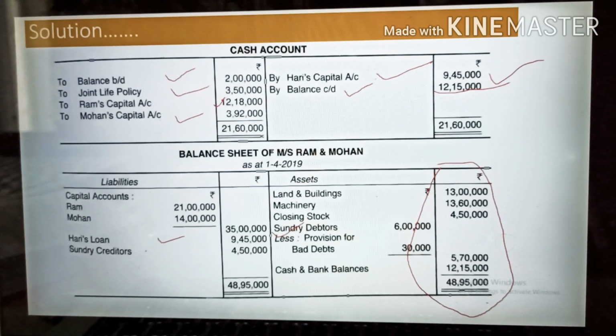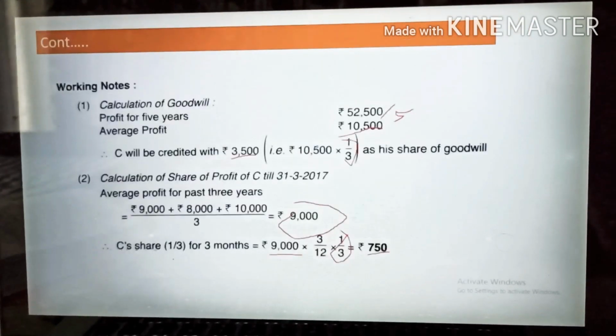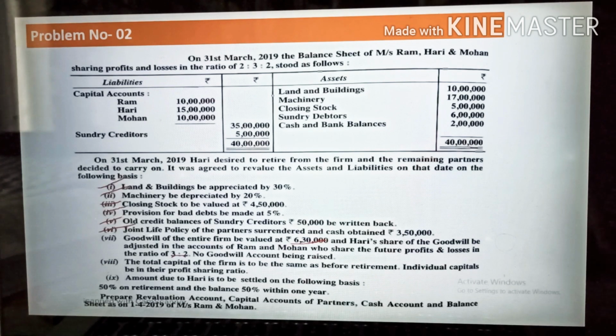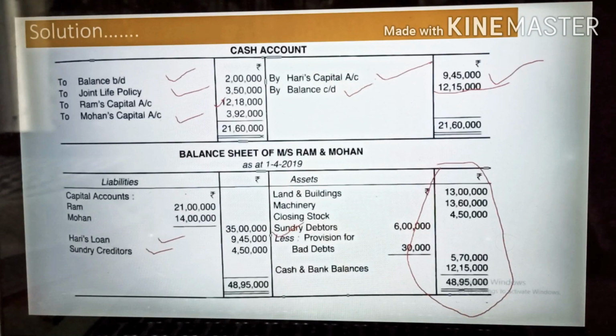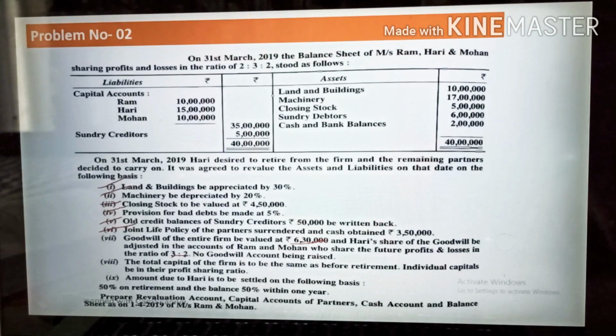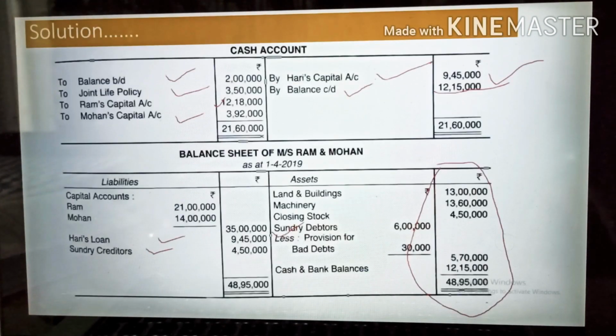Then sundry creditors, in the question it is given sundry creditors is 5 lakh, but out of this 5 lakh it has said in the question that 50,000 has been written off. Can check in the question, here old credit balance of sundry creditors 50,000 be written back. So that's what we have done. So remaining 4 lakh 50,000 we need to write here. Once you add, you will find this 48 lakh 95,000 has come.